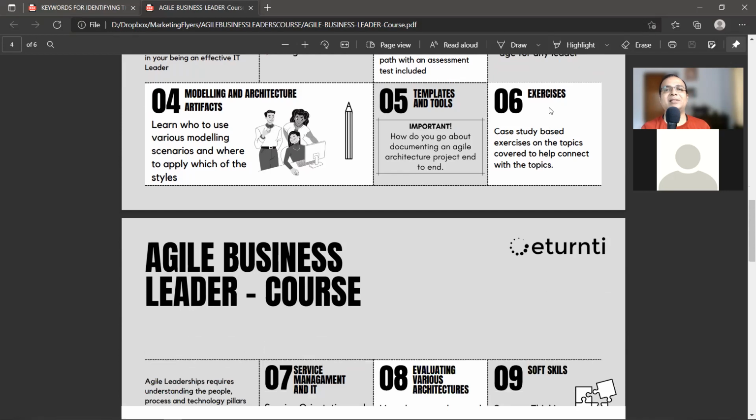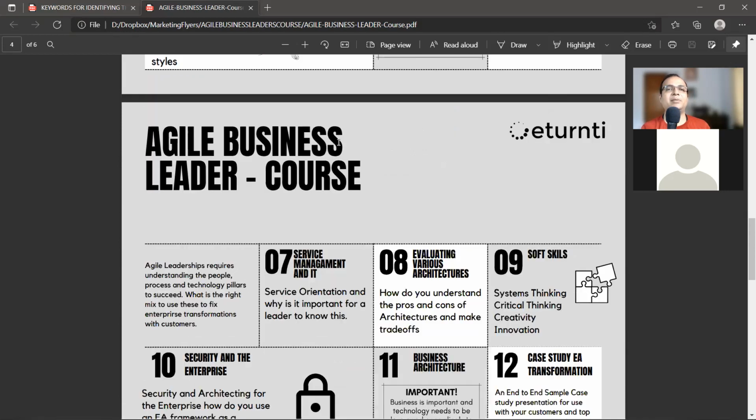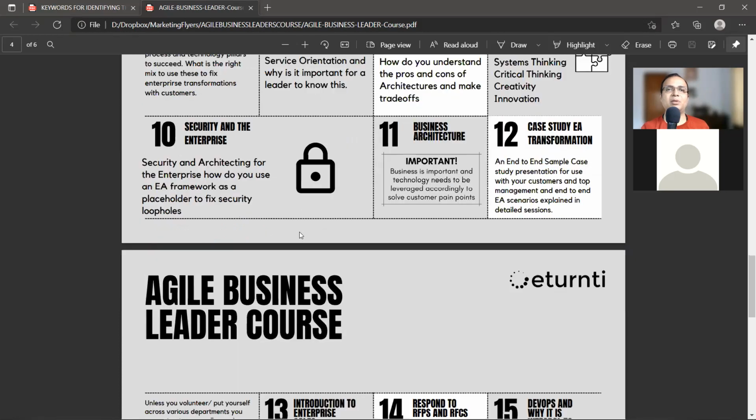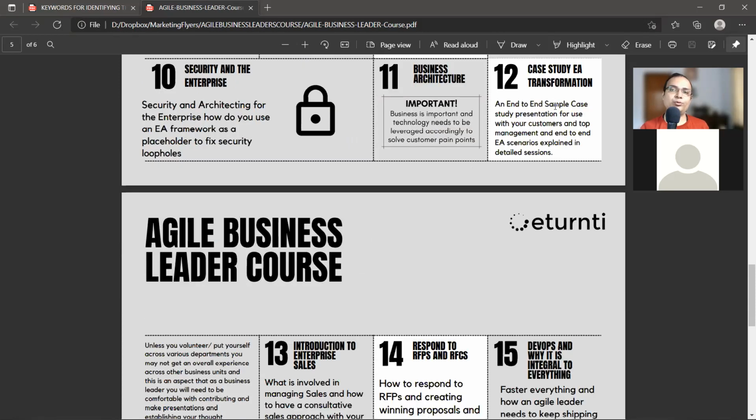There are exercises for you to solve. Then how much service orientation you should know as you climb the ladder, and how much ITIL. How do you evaluate the strengths and weaknesses of various architectures? How do you use design thinking and systems thinking? How do you use cybersecurity along with architecture to solve problems, and business architecture? An end-to-end case study with a presentation will be given so you can present it to your top management, making your domain-specific changes.